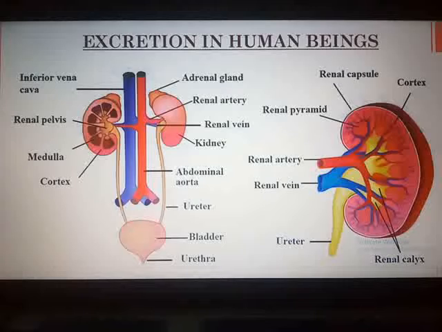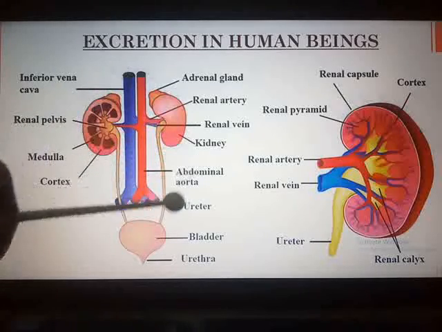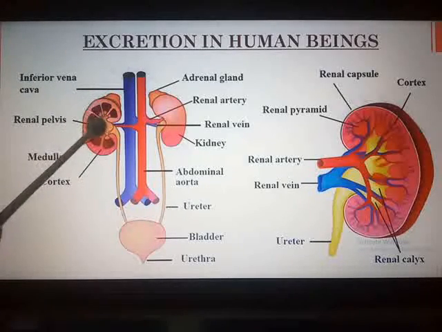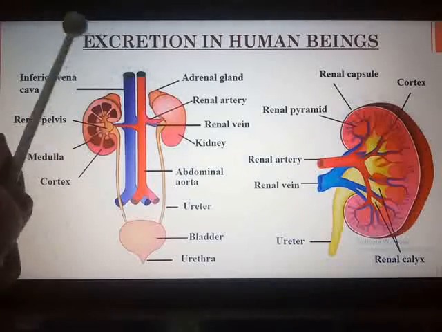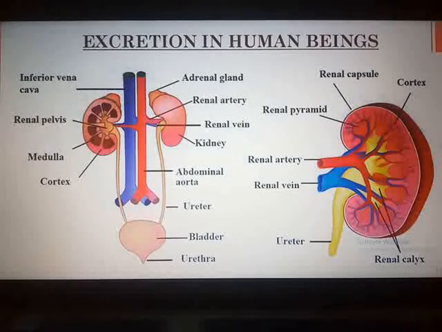Now let us see how this process of excretion actually takes place in human beings and which are the different parts involved in it. You can see here in this picture of the excretory system, there are two bean-shaped kidneys which are situated on either side of the vertebral column on the posterior side of the abdomen. That is the position of the kidneys. The main functional unit of the kidney that performs the basic function of filtration is called a nephron. Next slide, I will show you the picture of the nephron.